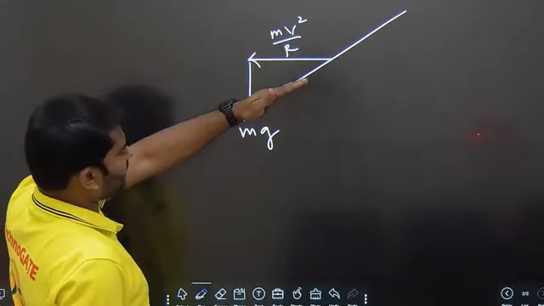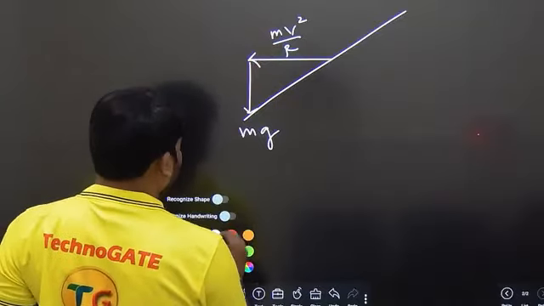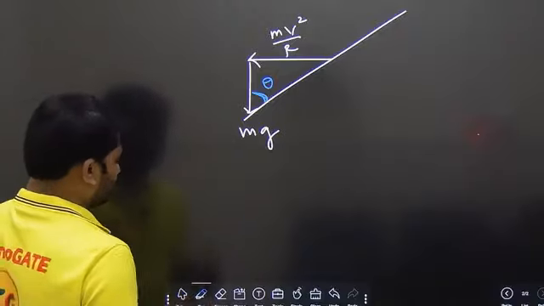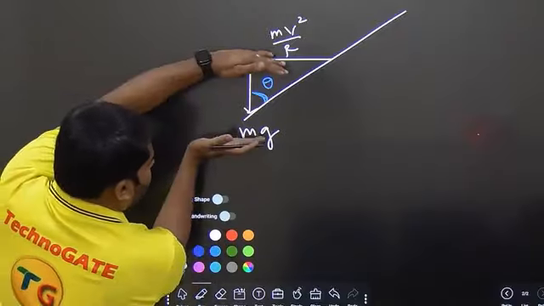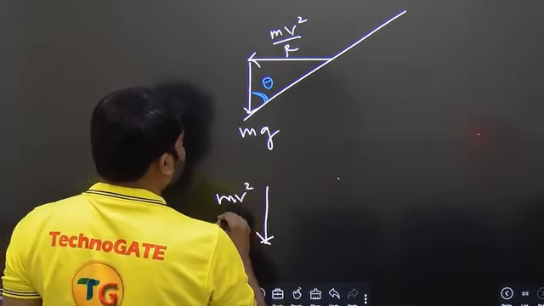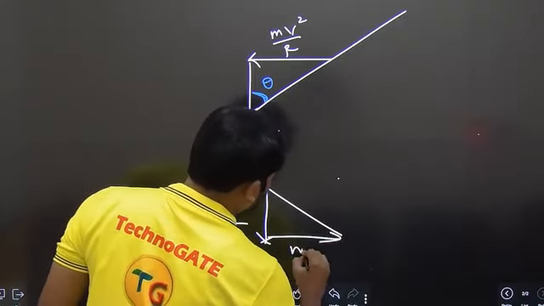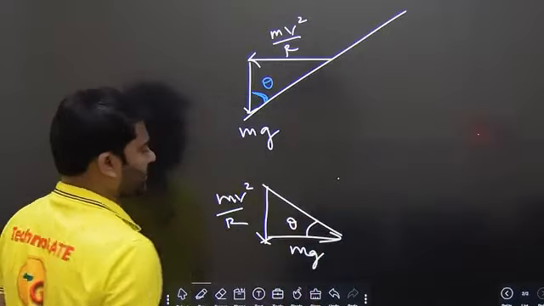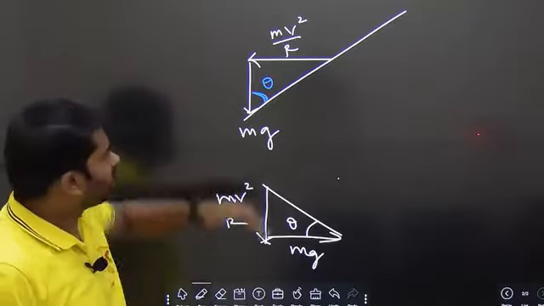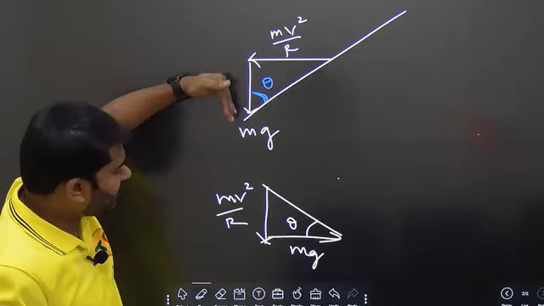So this mg is like this. Vertical mg is along the vertical. Inclination is like this. So we need to get the value of theta, which is there here. Okay, right? Now in this one you turn this. You would find out like this. Downward mv square by r. Okay, and there is mg, and this value of theta is there. I just rotated this one by 90 degrees. So mg, which is acting horizontally, will come vertically. Mg, which is acting vertically, will come out horizontally.